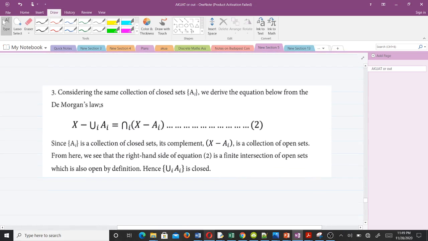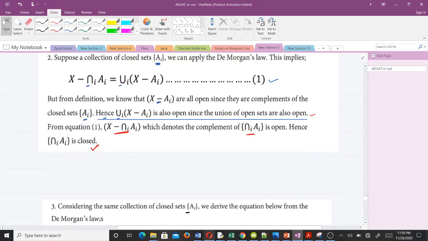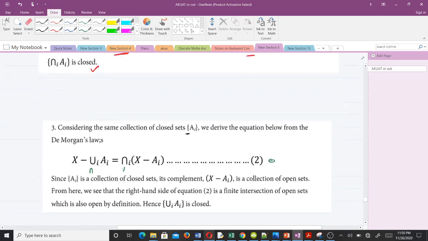So with that one, we are going to use De Morgan's law. Okay, a different one. So it says, considering the same collection of closed sets AI, we derive the equation below from De Morgan's law. So this is another equation from De Morgan's law, and you could see that this is different from the first one. The first one, we rather had intersection here instead of the union, and this union was rather intersection. So you can make the comparison right here. So that's the difference between the two.